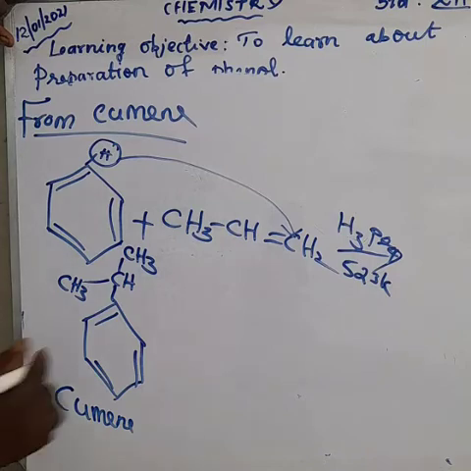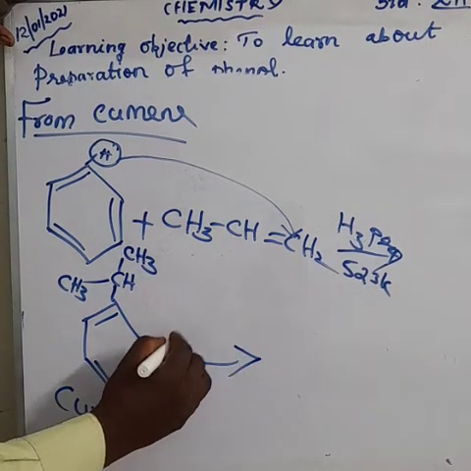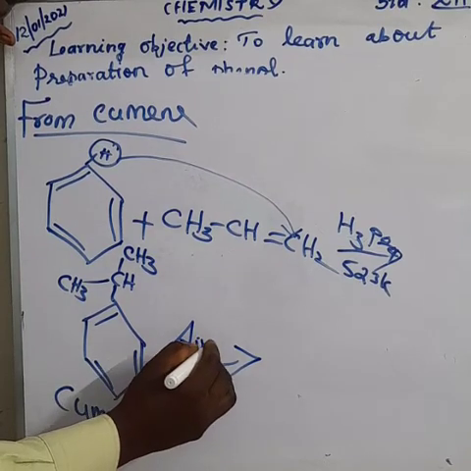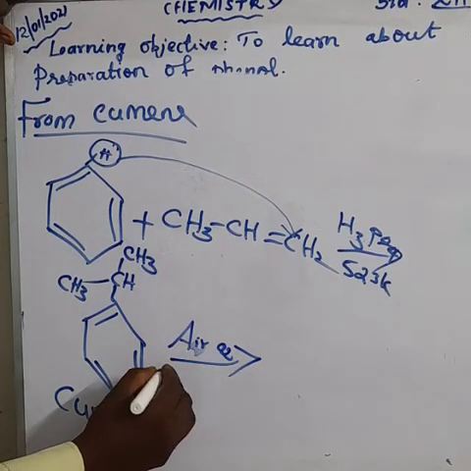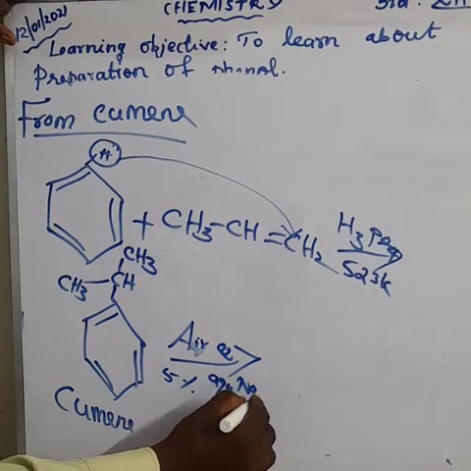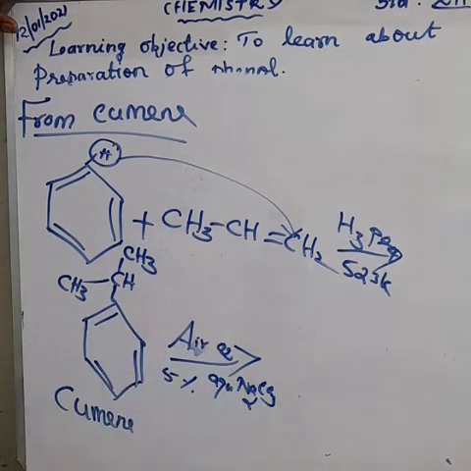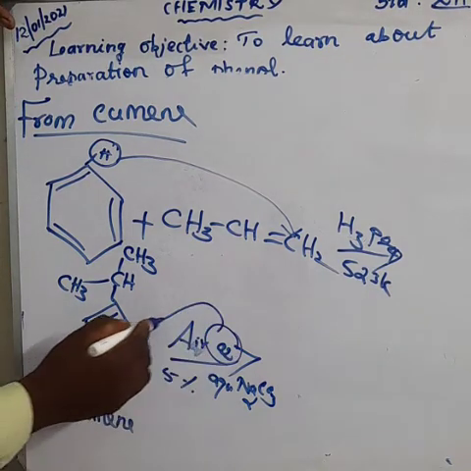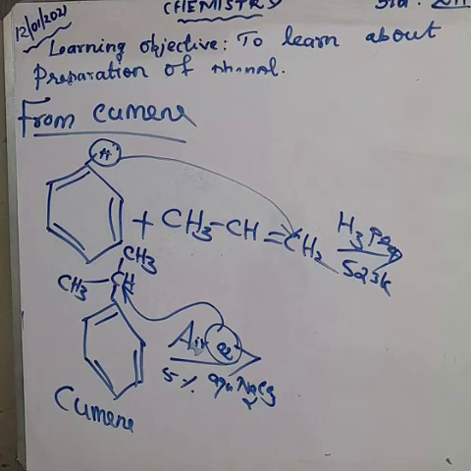This cumene reacts with air and about 5% aqueous sodium carbonate, Na2CO3. So we are adding an oxygen atom. The oxygen will be attached in between the carbon and the hydrogen.